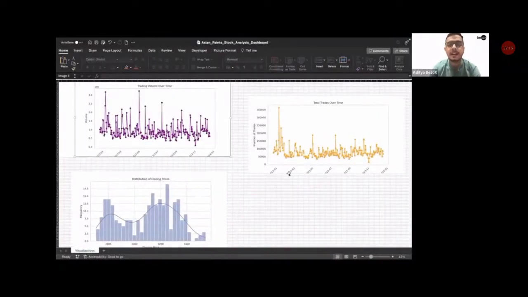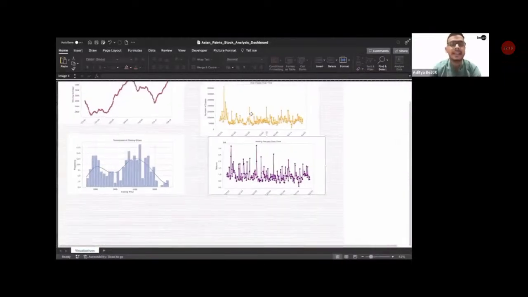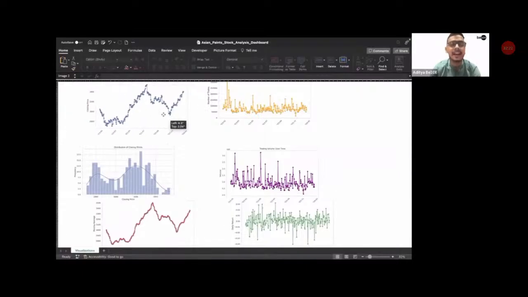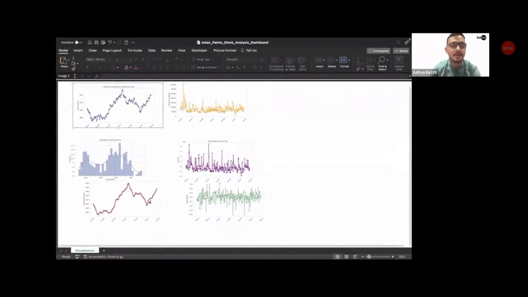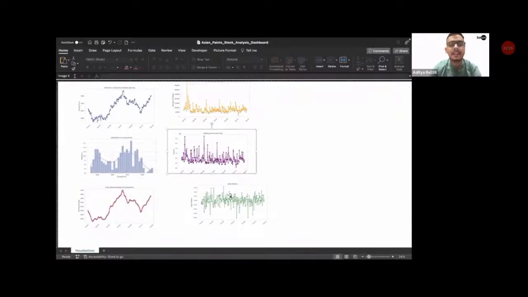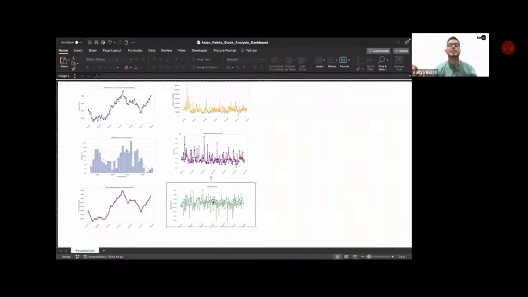because we have multiple visualizations in the form of a dashboard right here in front of us. We asked it for 6 visualizations, and we have all 6 of them right here. We can simply rearrange it, and our work is done. How many of you are absolutely mind blown looking at this? Absolutely mind blown.